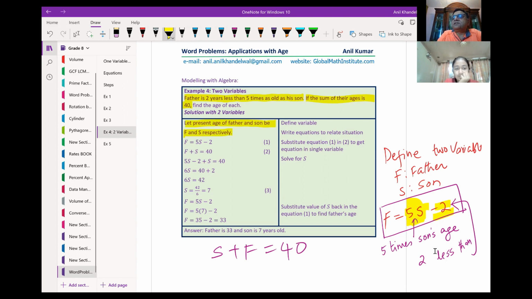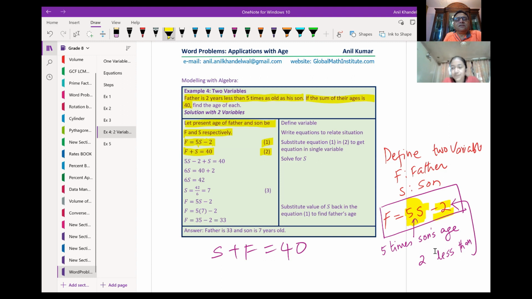So we have defined our variables, correct? First, father is 2 less than 5 times son. One equation. We call this equation 1. Sum of their ages is 40. We got the second equation. So we have two equations now. Is that clear?